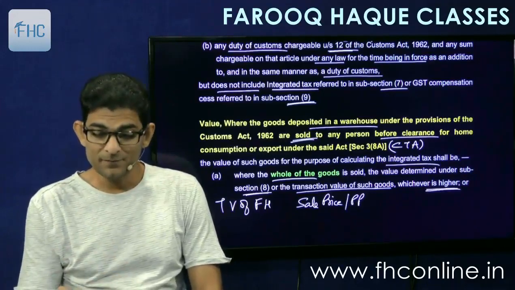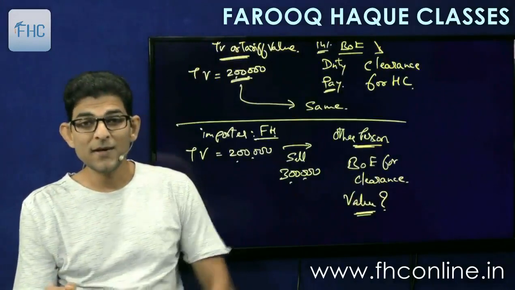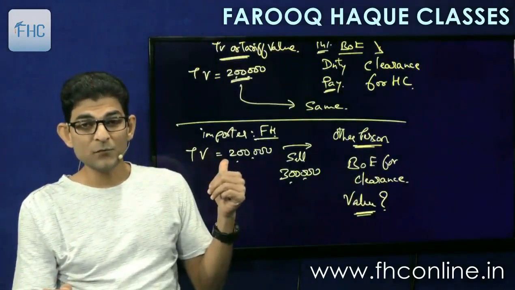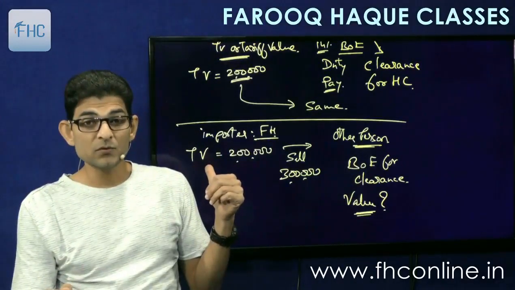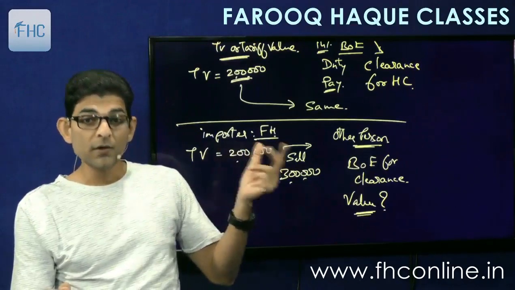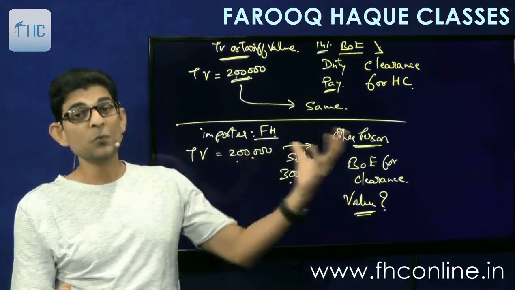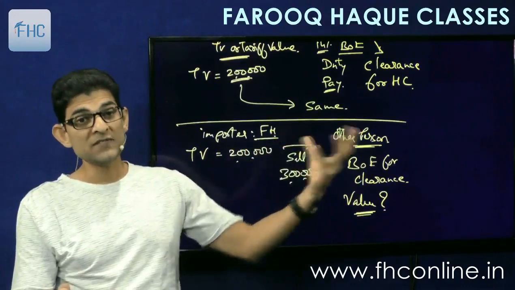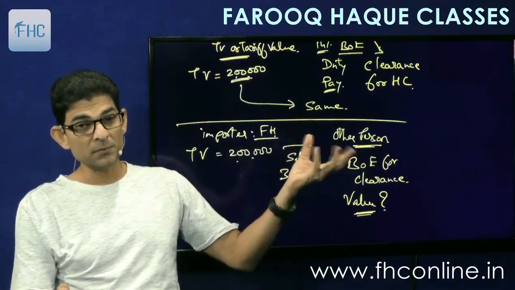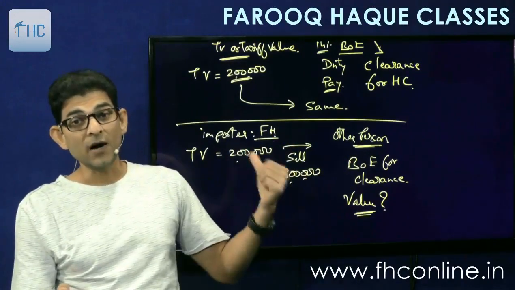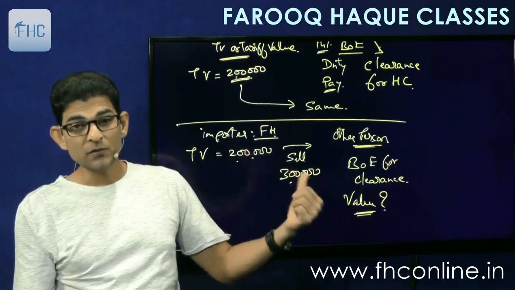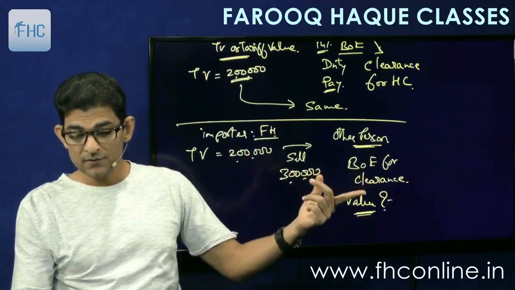Means in our example, if you see, I imported the goods at a transaction value of 2 lakhs. So this transaction value or this price at which you purchase the goods, the transaction value of sale by the importer to the other person, whichever is higher. So 2 lakhs or 3 lakhs, whichever is higher, 3 lakhs.